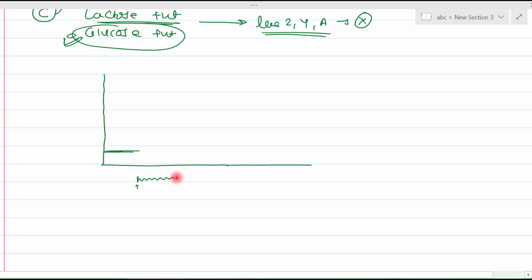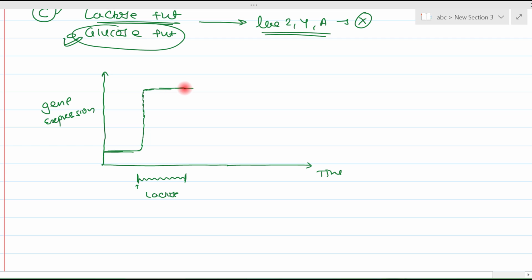On the y-axis there is gene expression, and on the x-axis there is time. For this much time, we are providing lactose. So as soon as the lactose is provided, within 5 minutes, the gene expression of lac Z, lac Y and lac A reaches the maximum level.